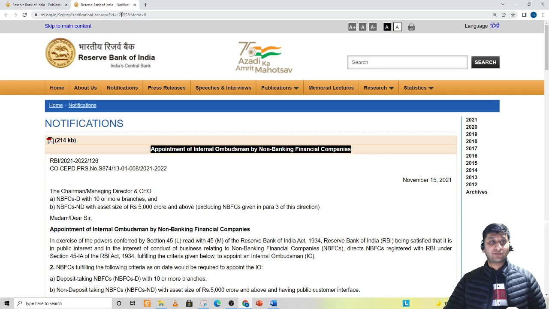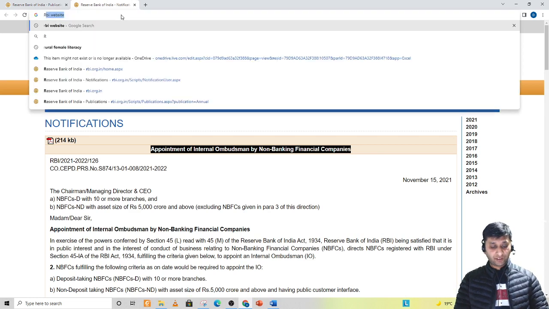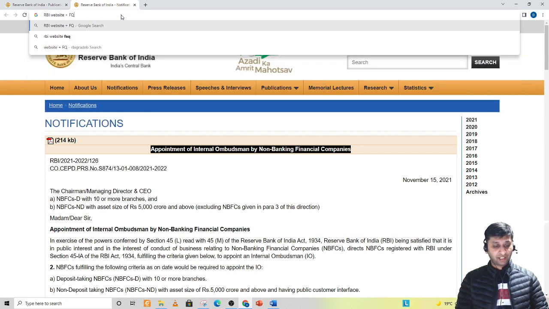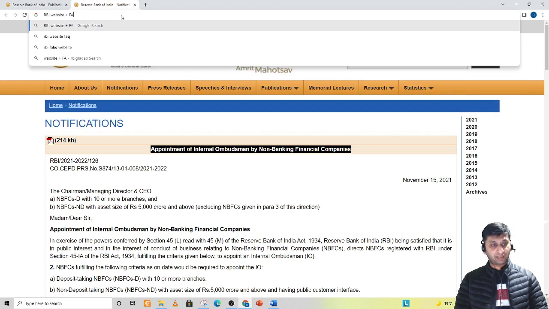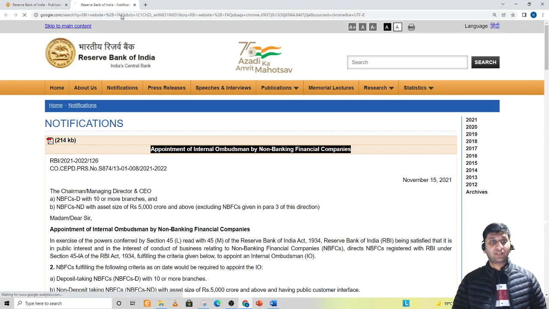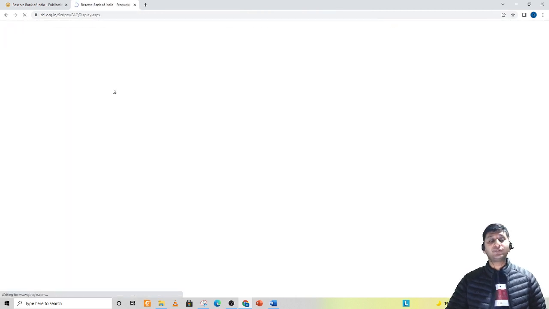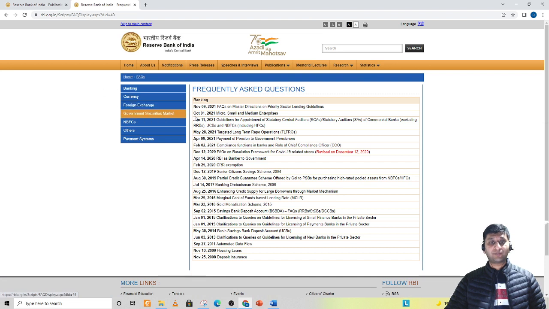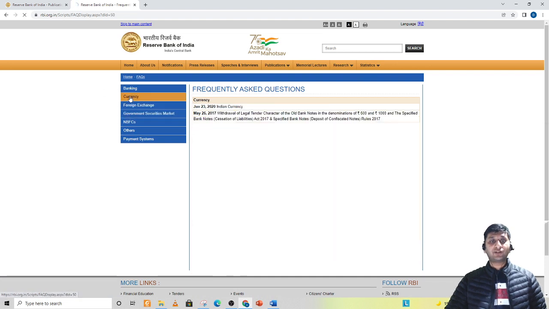Just one thing, guys, which is mandatory if you are doing self preparation. You search on Google like this: RBI website plus FAQs. You press enter and it will take you to the RBI FAQs. So these are the RBI FAQs on banking, currency, foreign exchange. If you click that, you will get all the RBI FAQs related to banking. Click on currency, you will get all the FAQs related to currency. Similarly, foreign exchange, government securities market, NBFCs.